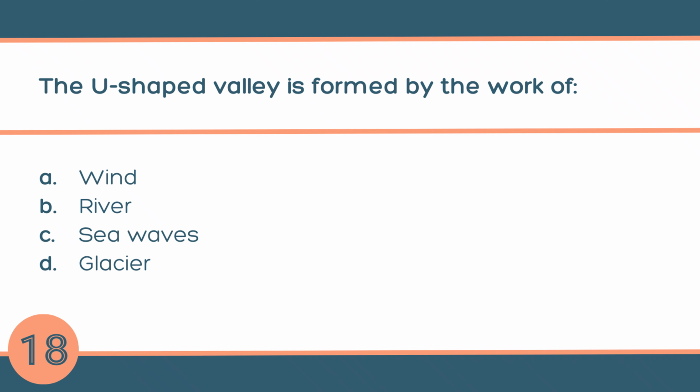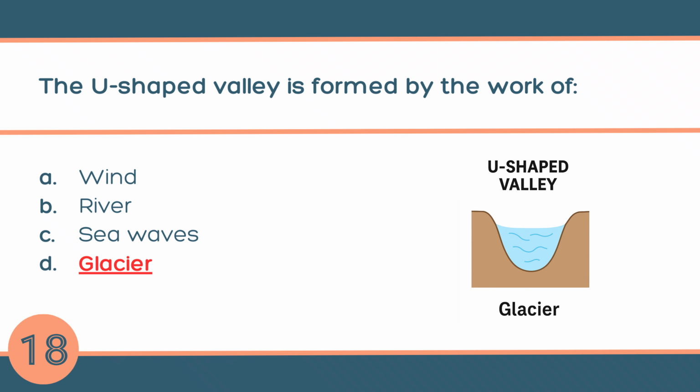Question number 18. The U-shaped valley is formed by the work of A. Wind, B. River, C. Sea waves, or D. Glacier. The answer is D. Glacier. The U-shaped valley is formed by the work of a glacier. When a glacier slowly moves down a mountain, it scrapes and erodes the land, making a wide valley with a flat bottom and steep sides shaped like the letter U.